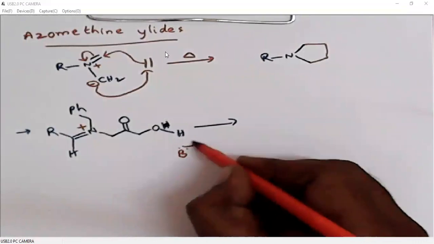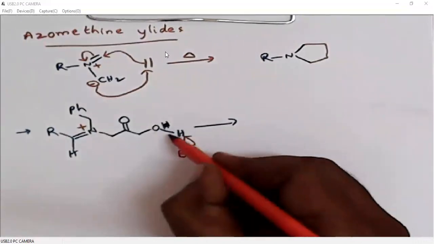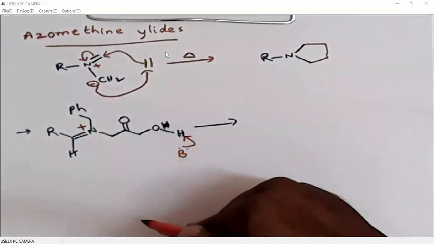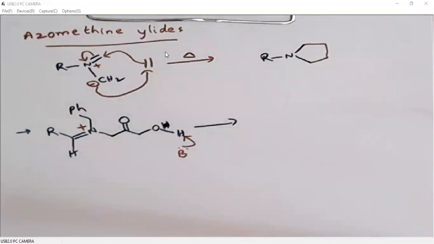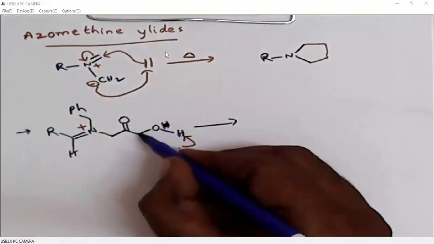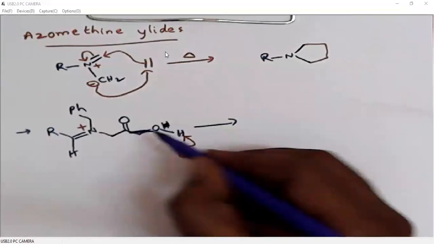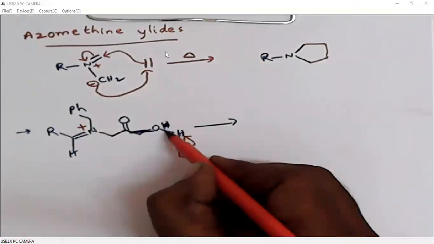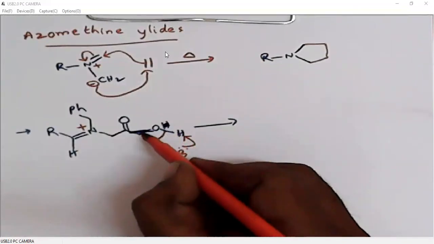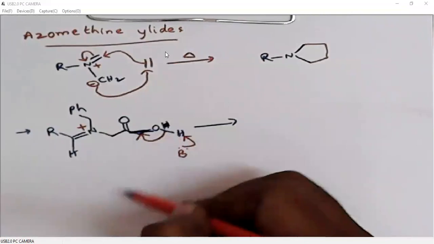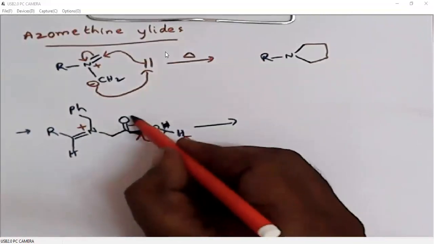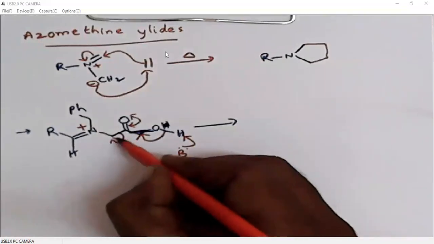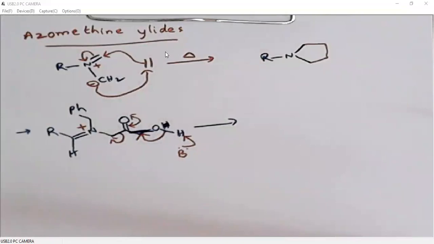Say for example, if this base is picking up this proton, then these oxygen-hydrogen bonding electrons can be polarized towards the carbonyl carbon so that it generates a carbon-carbon double bond. Of course, this double bond is easy to break, then again it will regenerate. So this carbonyl and next carbon bond will break down.